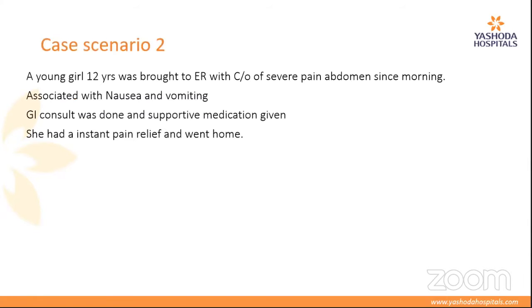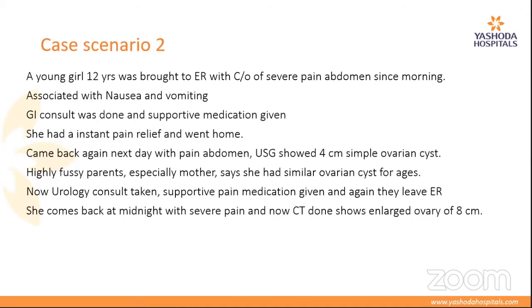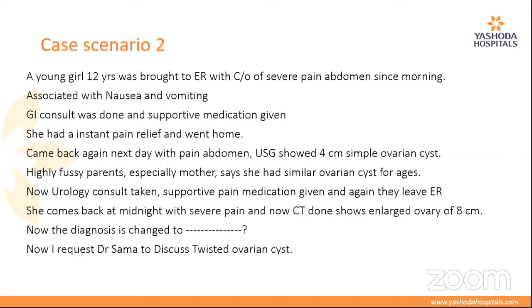Next slide. So this is the second scenario. It's a young girl, 12 years, brought to the ER with a complaint of severe pain abdomen since morning. So a 12-year-old adolescent girl comes to the ER with nausea, vomiting. First thing, a GI consult will be done and supportive medications for nausea, vomiting, and pain are given. She gets instant pain relief and goes home.